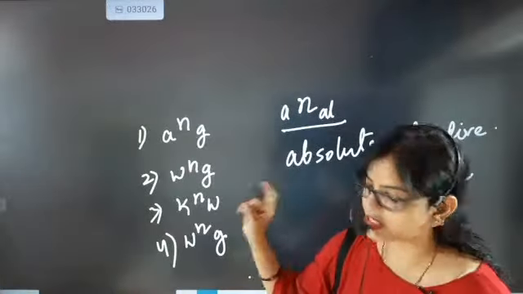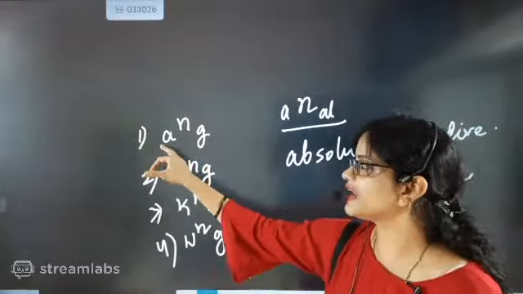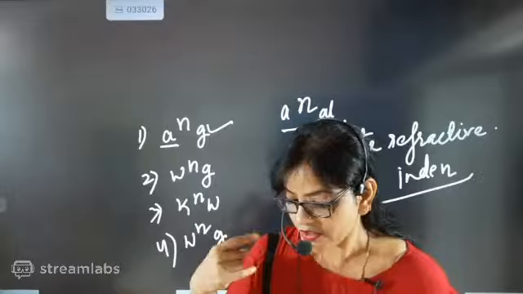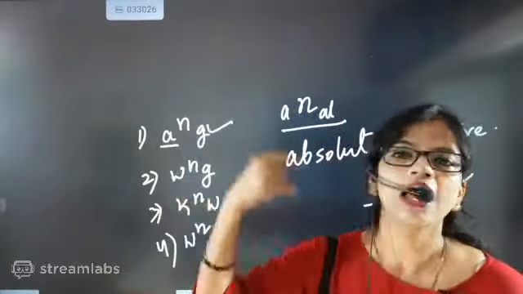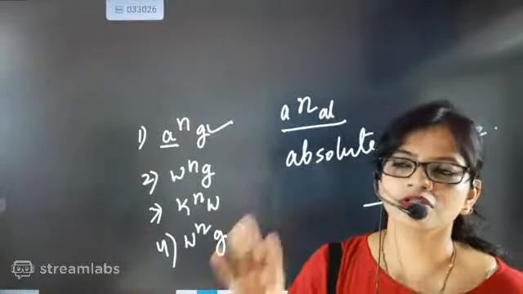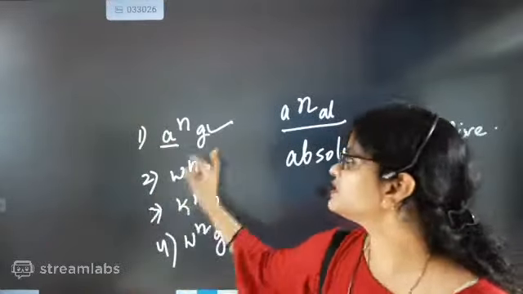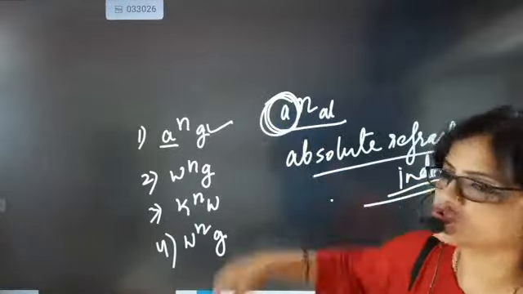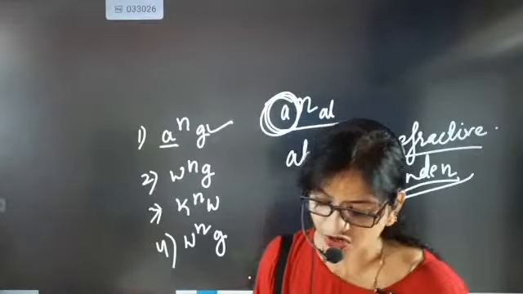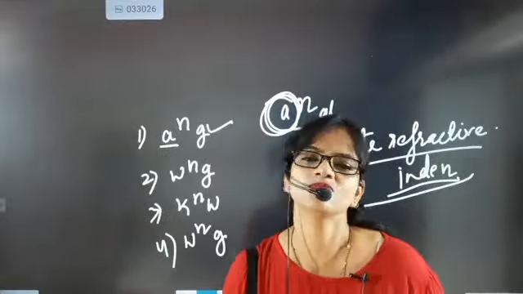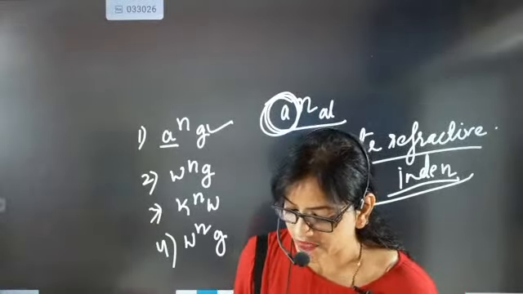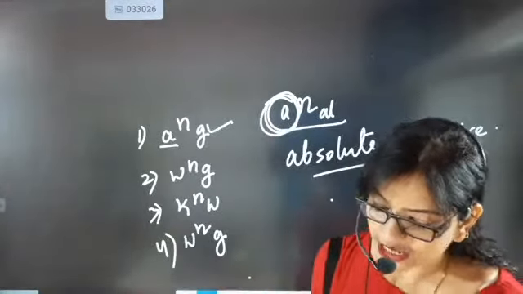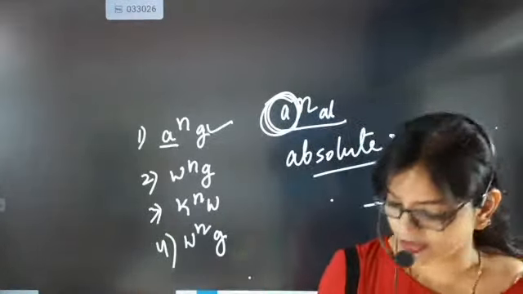Exactly the one, Dharani, that is the answer, beta, because here the light is moving from air to glass. Whenever light comes out from one medium and goes to another medium, and one of the mediums is air, it will be absolute refractive index. Absolute refractive index means air has to be there. I hope everybody understood, beta. In absolute refractive index what will be there? Air. In relative refractive index air is not there, beta.